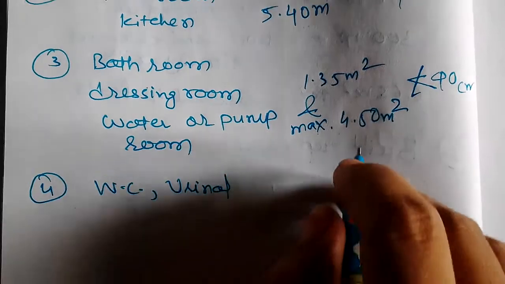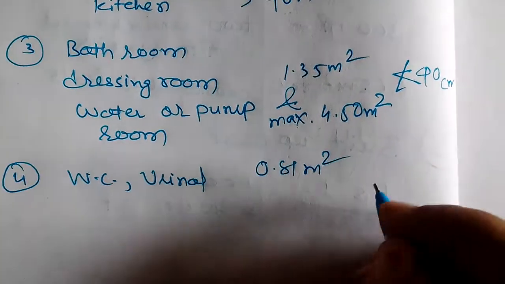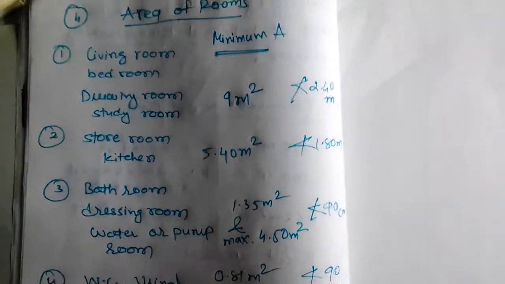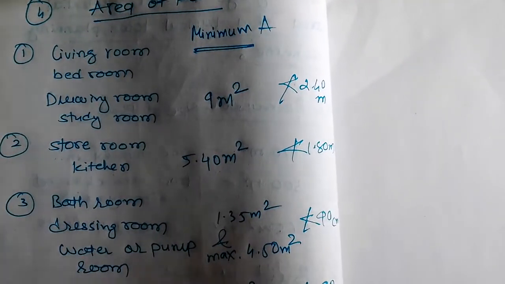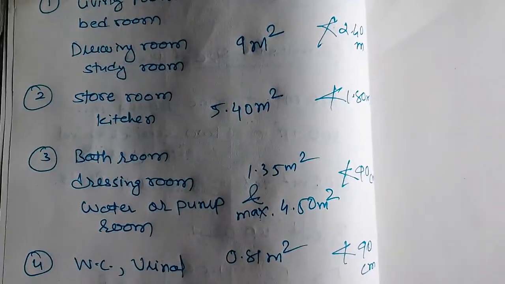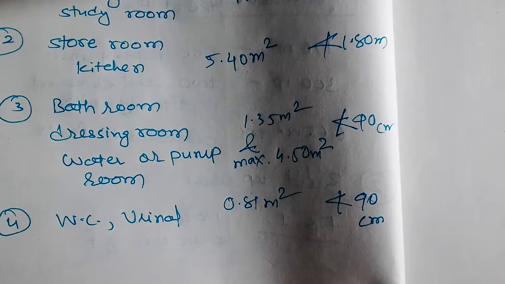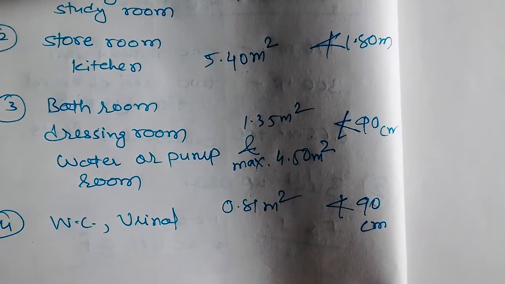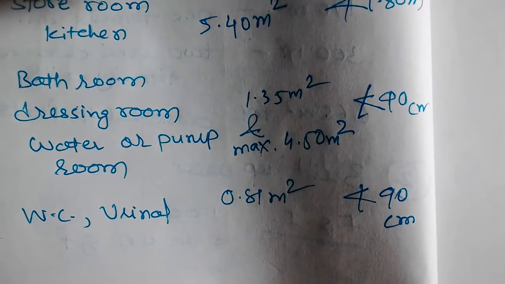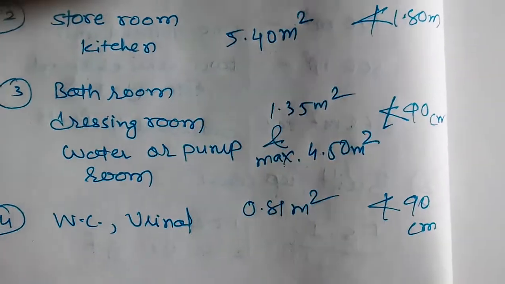Fourth is water closet or urinal. For that, minimum is 0.81 meter square and no side to be less than, again in this case, 90 centimeter. So area of rooms: living rooms 9 meter square, not less than 2.40 meter any side. Storeroom, kitchen 5.40 meter square, no side less than 1.80 meter. Bathroom, dressing room, water or pump room between 1.35 meter square to 4.50 meter square, not less than 90 centimeter. And for water closets and urinal, 0.81 meter square minimum area of room required, and no side to be less than 90 centimeter.